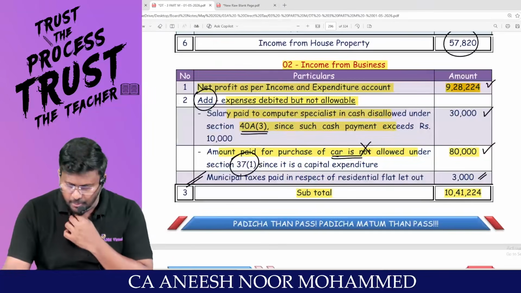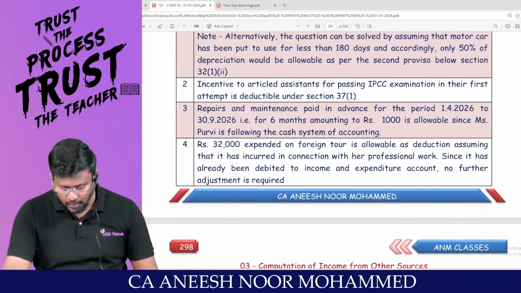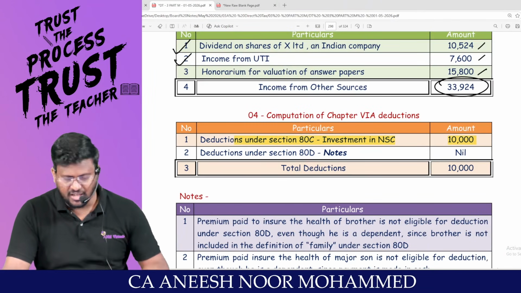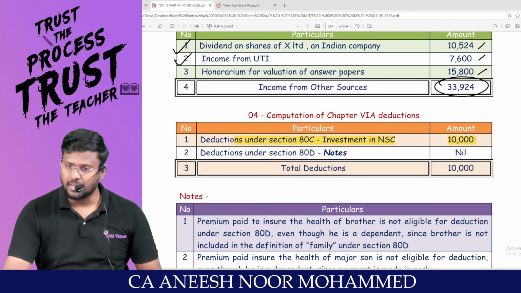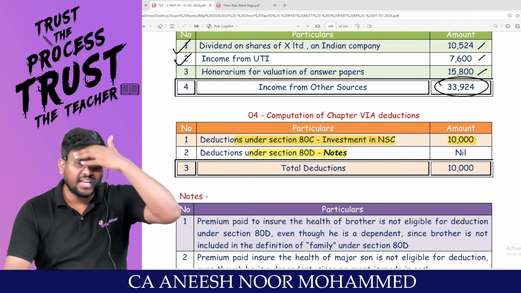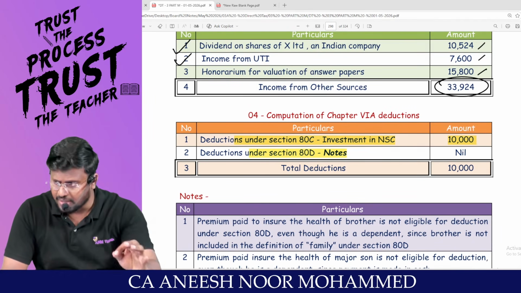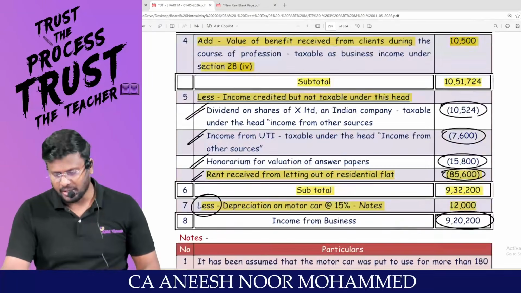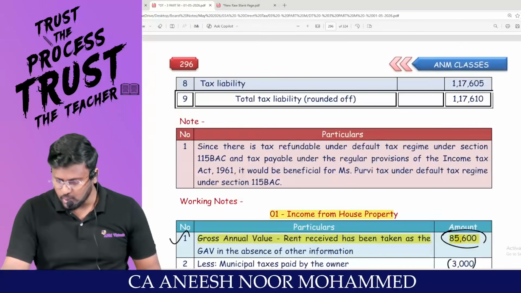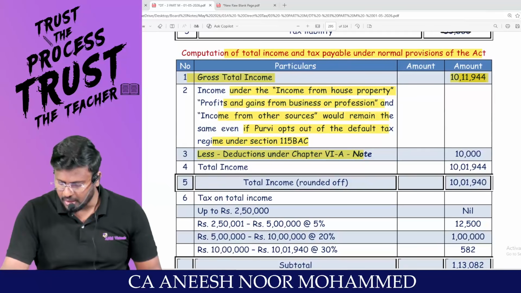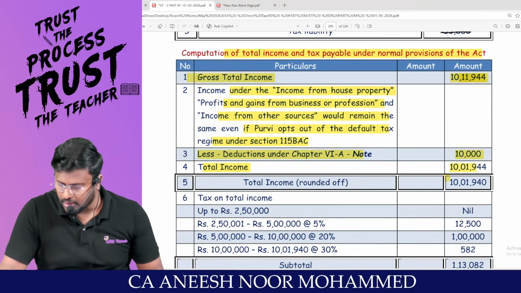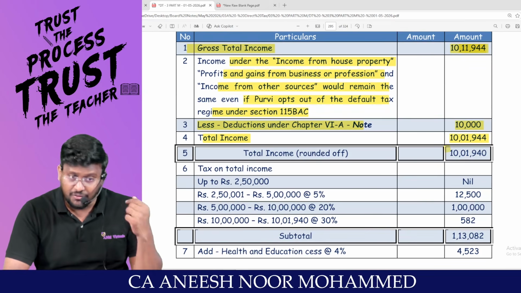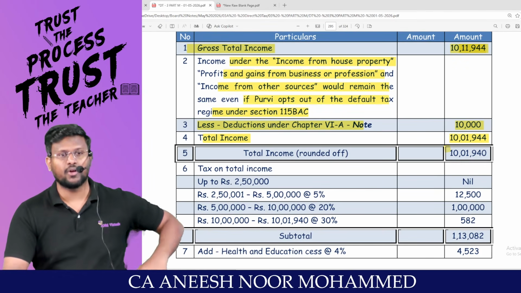For that purpose, I'm going to calculate the chapter 6A deduction. My dear lovable students, under 80C, have you invested in NSC? That can be claimed. But 80D, medical insurance premium should be paid by cheque, but it has been paid by cash. Because of that reason, you are not entitled to claim. So that 10,000 can be claimed as deduction. You will be having total income 10,01,944. Is this 10 lakh more than 5 lakh? 87A rebate will not be applicable.